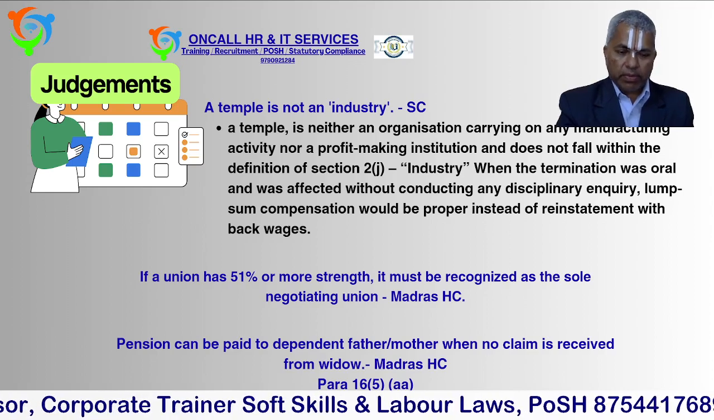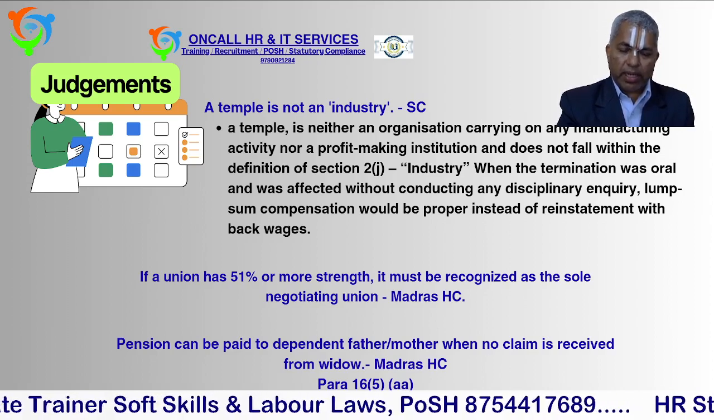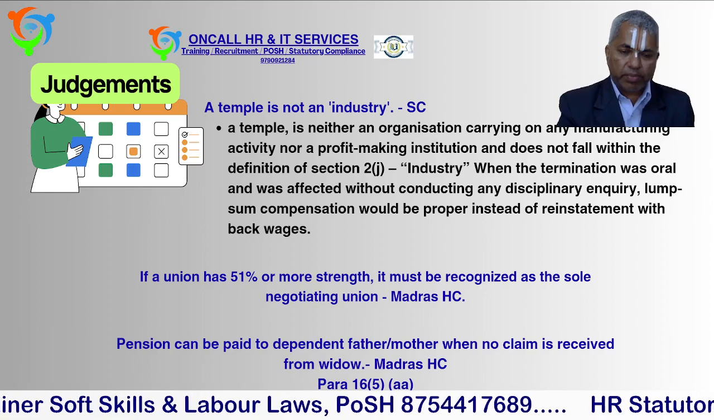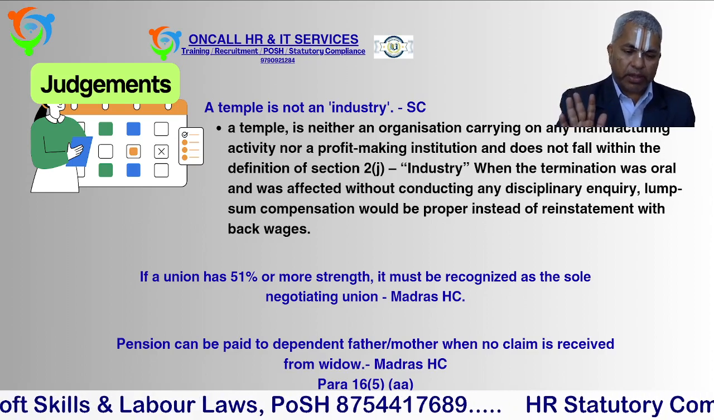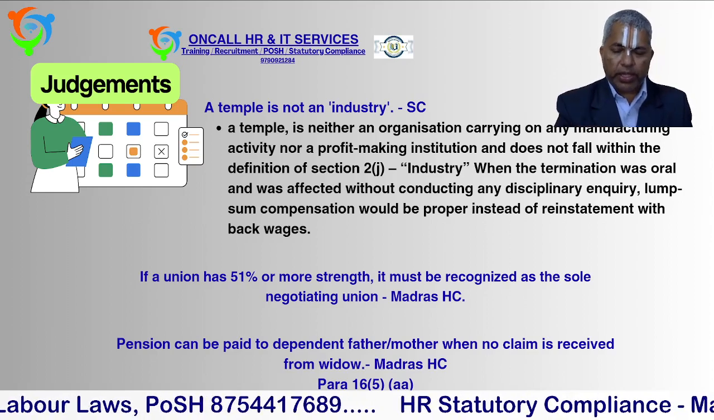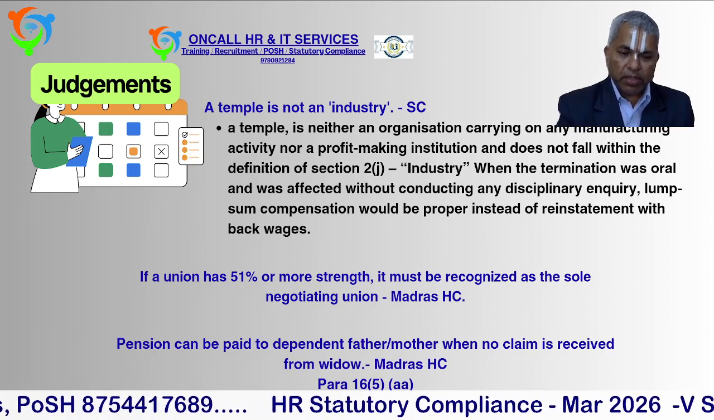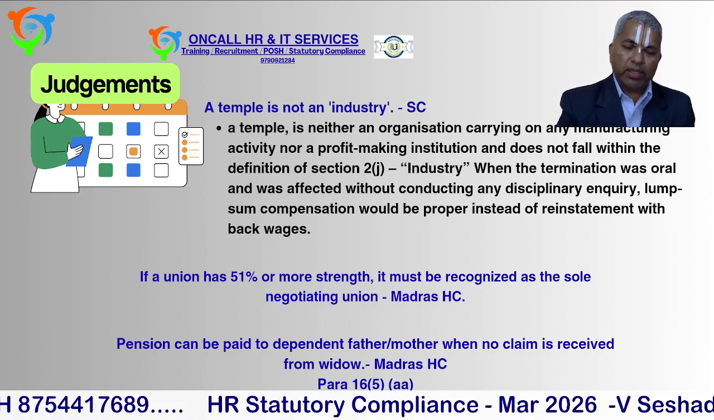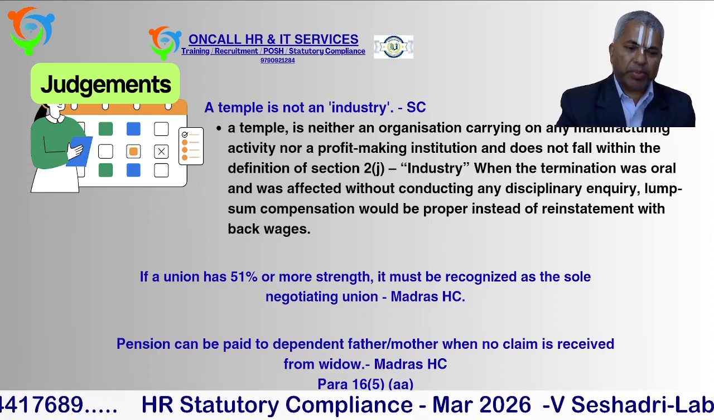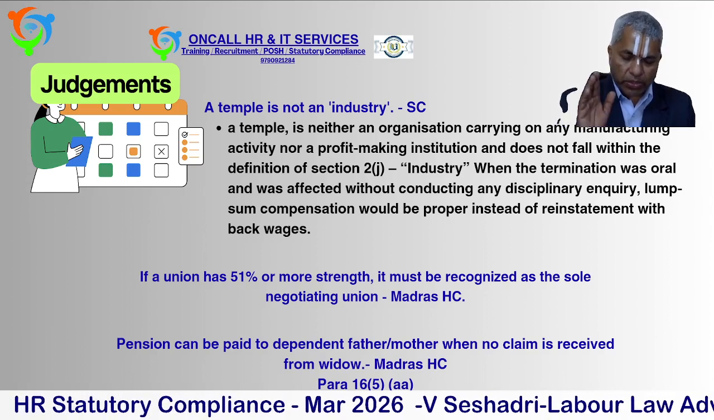In this scenario, one of the unions was asking for recognition. Earlier it was not given. When the labor codes came, they proved I have 51% of the strength, so I am the sole negotiating union. That's what the union is demanding. Management refused. Finally, the Madras High Court gave the judgment as per the IR Code: yes, 51% membership is there, and you have to recognize that union as the sole negotiating union.